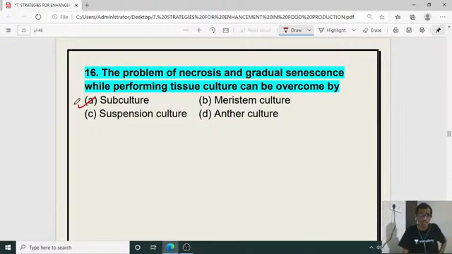It is subculture. So if you are going to keep the culturing media with that explant or that callus continuously in a single way, it will have the necrosis and gradual senescence. So senescence will be there, the death of the tissue or the cell will be there, or we can observe the aging phenomena. So to overcome that aging phenomena, the subcultures are going to be done alternately.